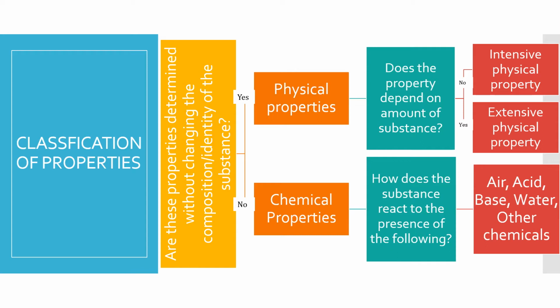Further, it is classified into extensive physical property and intensive physical property. If the physical property depends on the amount of substance, then it is called extensive physical property. If the physical property does not depend on the amount of substance, then it is intensive physical property.